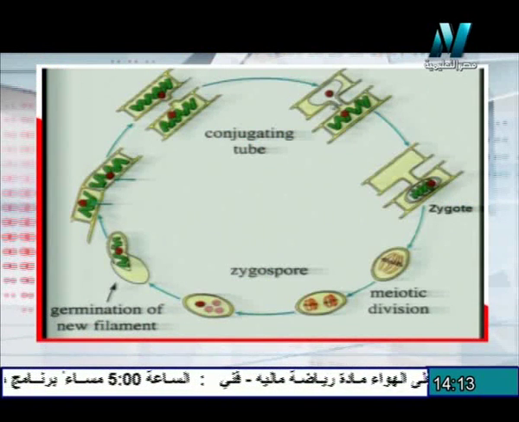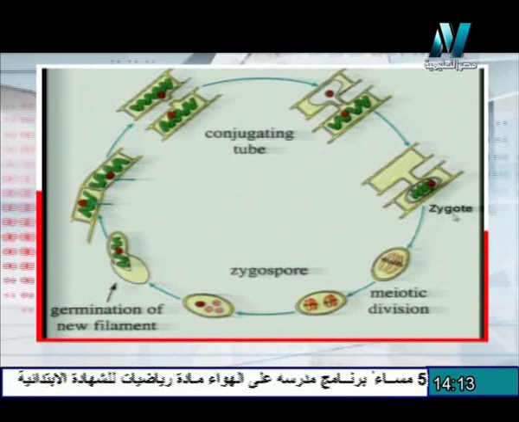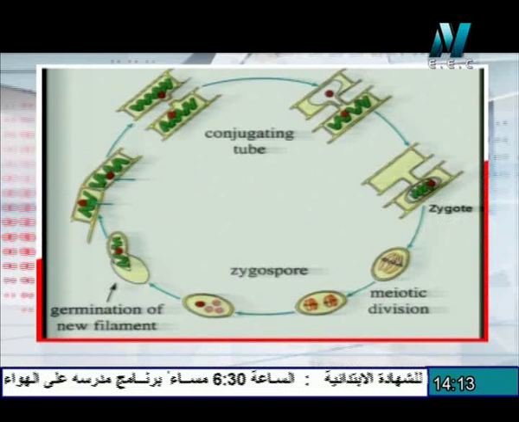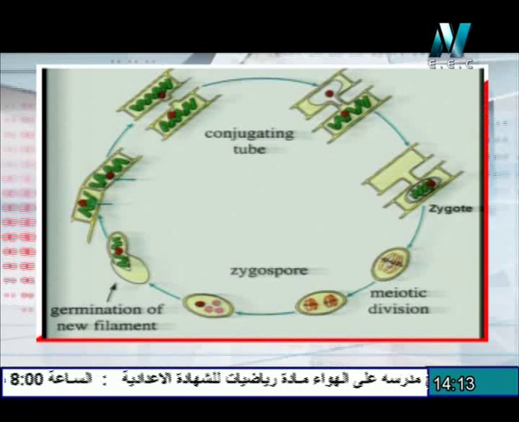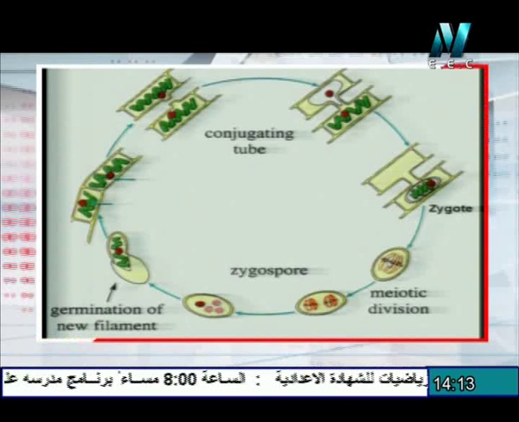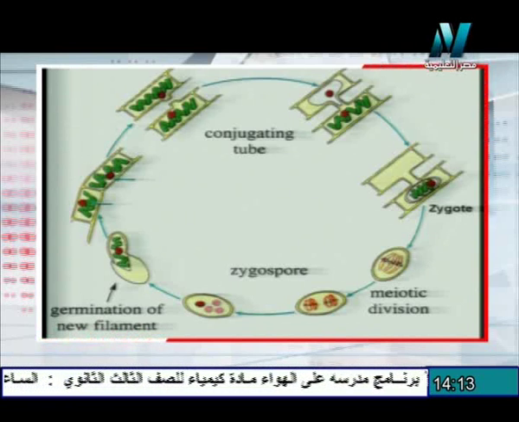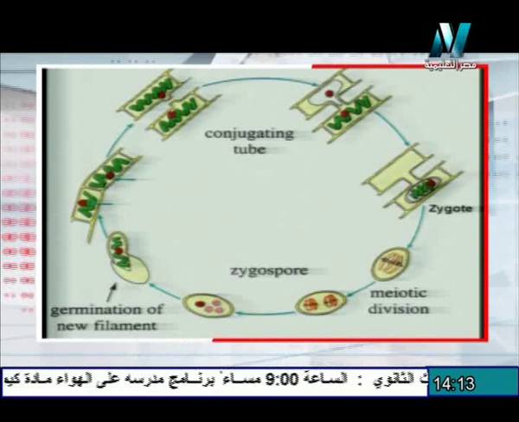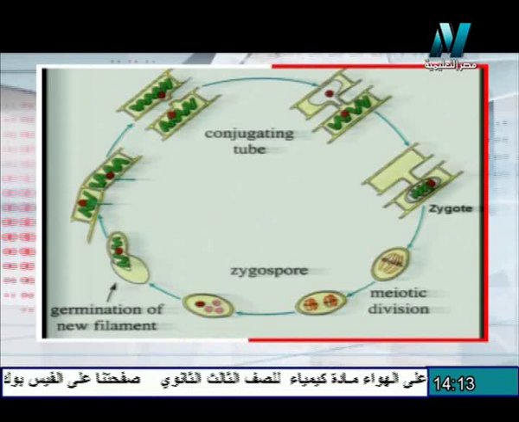The protoplasm migrates through this conjugation tube to fuse with the other one to form a zygote. The zygote, 2N or diploid, surrounds itself with a thick coat. During the presence of favorable conditions, germination of the zygote takes place, but the zygote, 2N, needs to divide by meiosis to reduce the number of chromosomes from 2N into N, or from diploid to haploid.